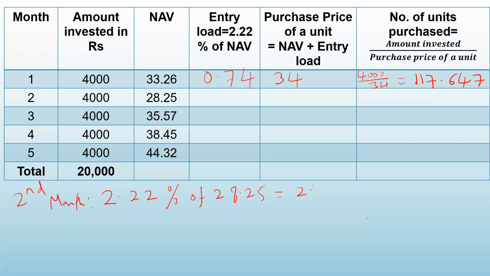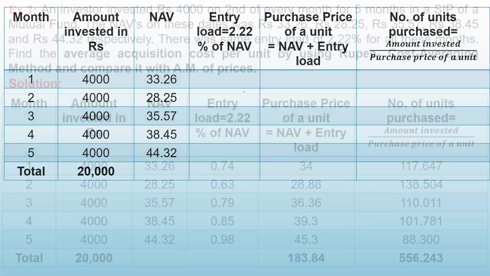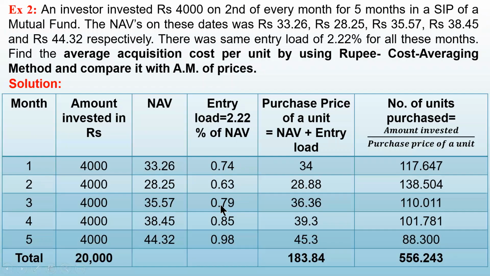So it is equal to 2.22 upon 100 into 28.25. Calculate how much you will get. So 2.22 into 28.25 divided by 100, you will get 0.63627. So we can call it 0.63. See, I have already calculated until 0.63.